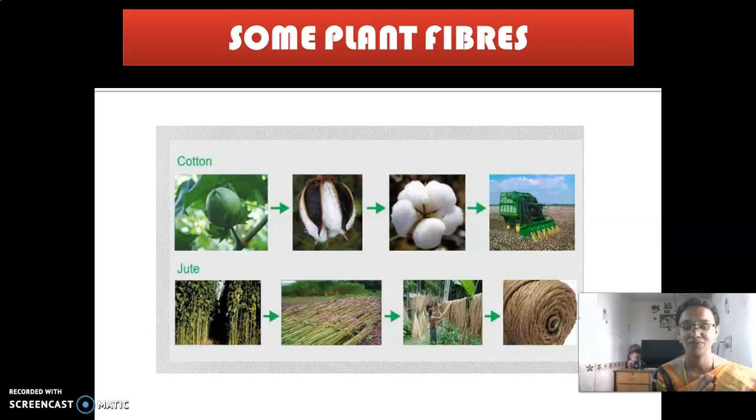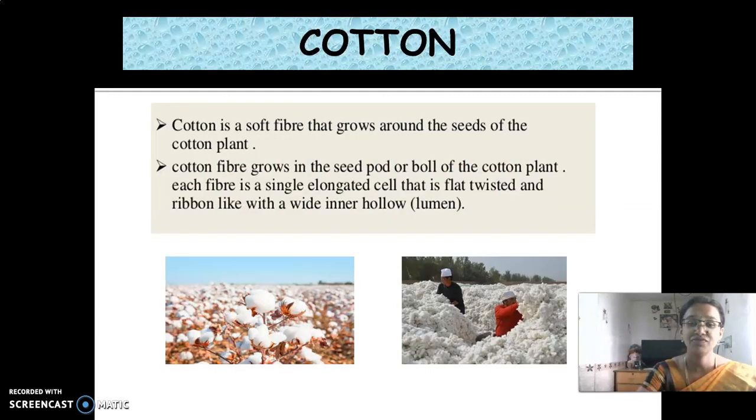And in silk, how do we get silk? The silk which we use is obtained from the silk moth. There are many types of silks and many types of silkworms. From the silkworms, we get the silk and it is converted to cloths. First, we are going to see about the cotton.